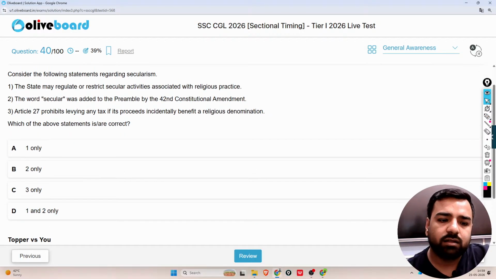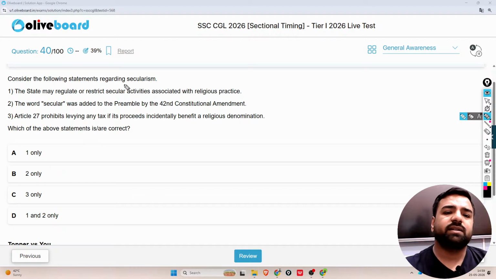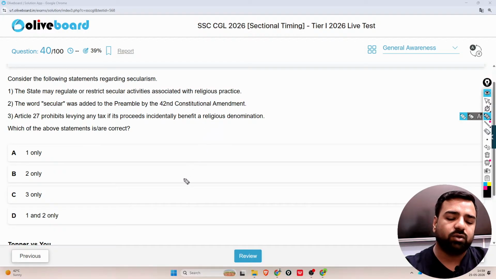Next. Okay guys, the question is regarding secularism now. Consider the following statements regarding secularism. The state may regulate or restrict secular activities associated with the religious place. Second, the word secular was added to the preamble by the 42nd Constitutional Amendment. The third one, Article 27 prohibits levying any tax if its proceeds incidentally benefit a religious denomination. So you have four options. Let us see what will be the correct answer, guys.